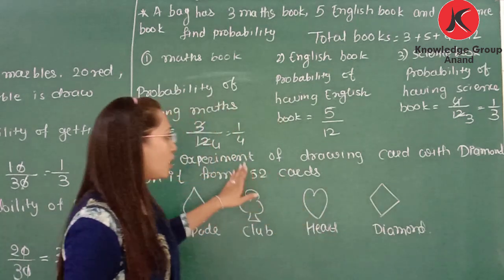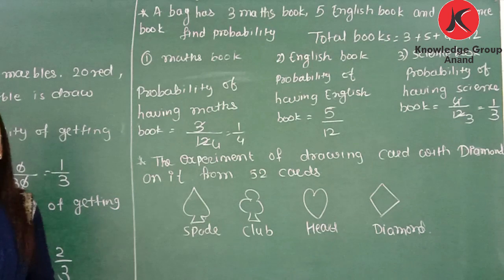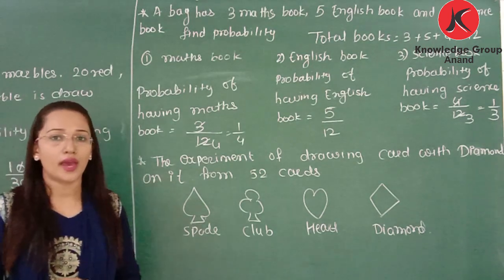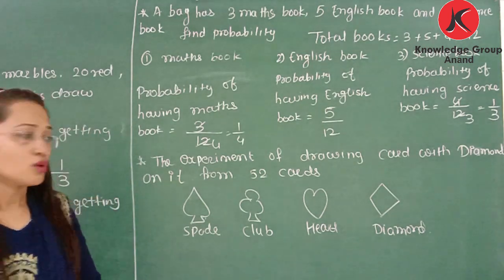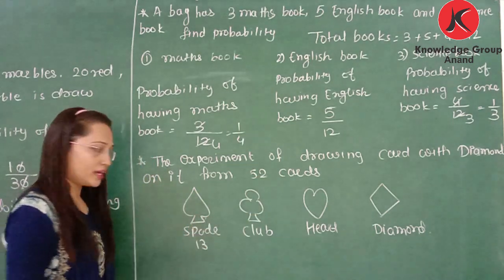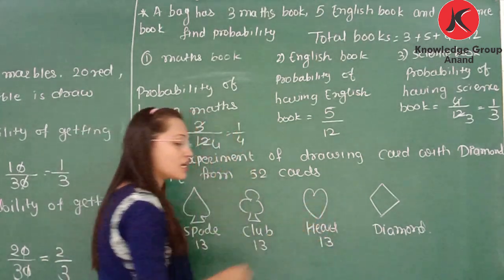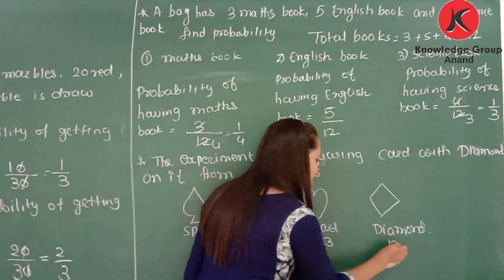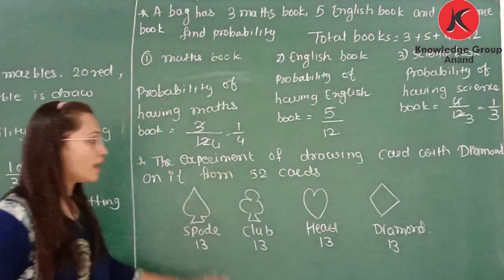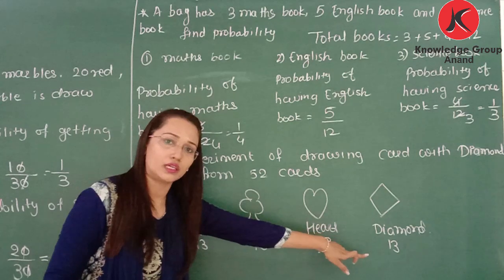So if we want to find the probability of drawing a card with a diamond. Now how many cards have a diamond shape? So from 52, 13 cards are spade, 13 cards are club, 13 cards are heart and 13 cards are diamonds. So having diamond on that, from 52 diamonds are 13.